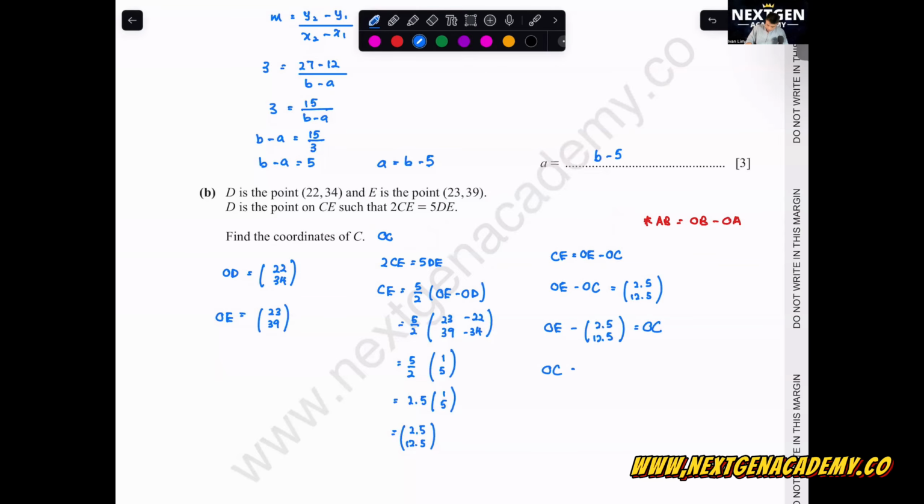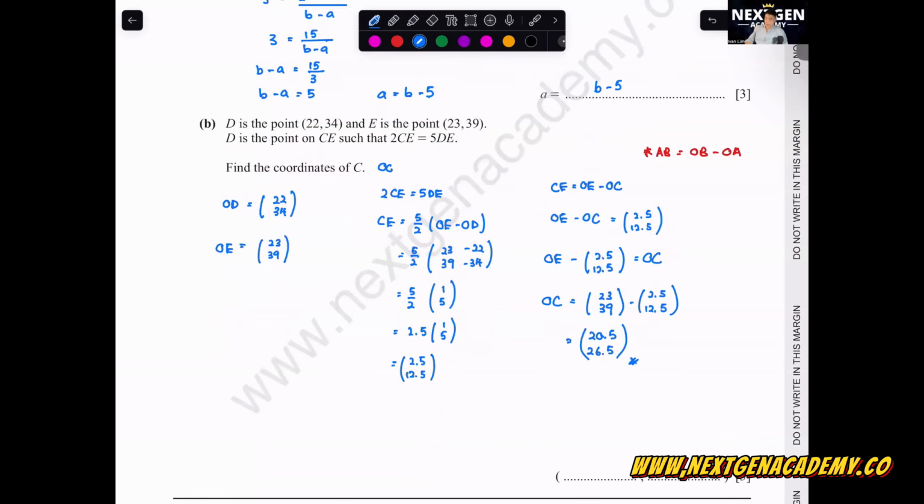OE is (23, 39), so (23, 39) minus (2.5, 12.5). What's 23 minus 2.5? You'll get 20.5. 39 minus 12.5, you'll get 26.5. Final answer.